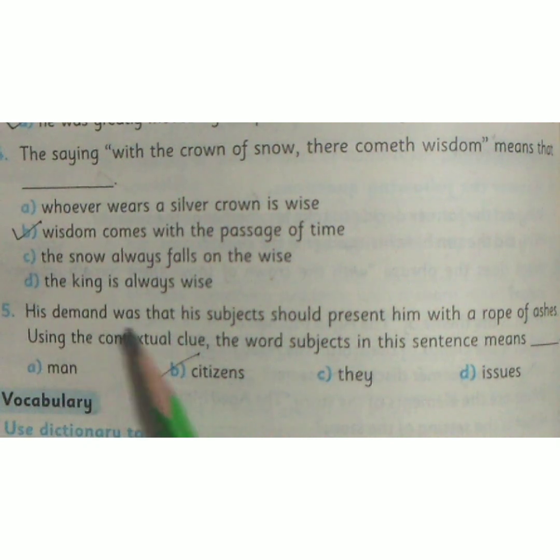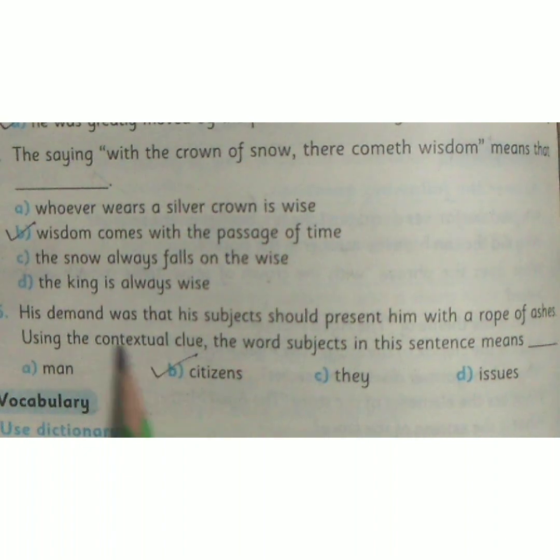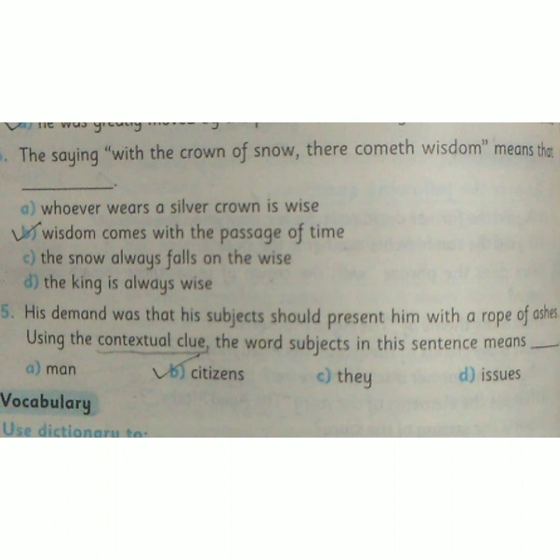5. His demand was that his subject should present him with a rope of ashes. Using the contextual clue, the word subject in this sentence means, students, first let me tell you what is contextual clue. Well, context clues are hints found within a sentence, paragraph or passage that a reader can use to understand the meanings of new unfamiliar words.